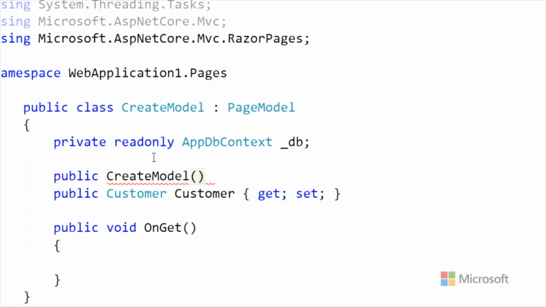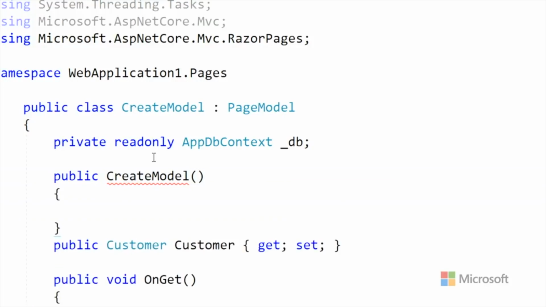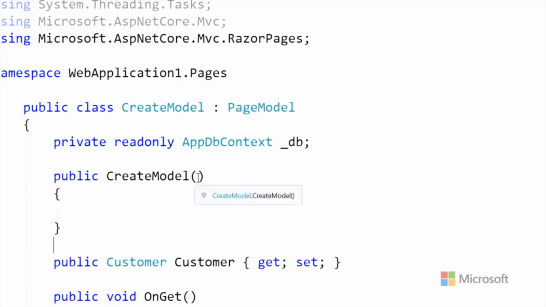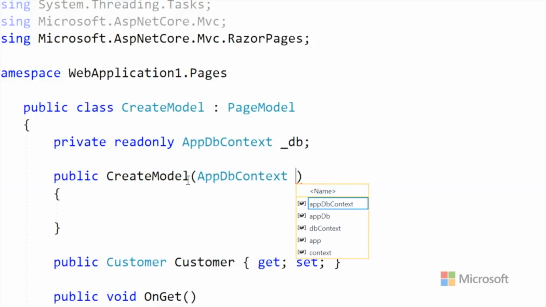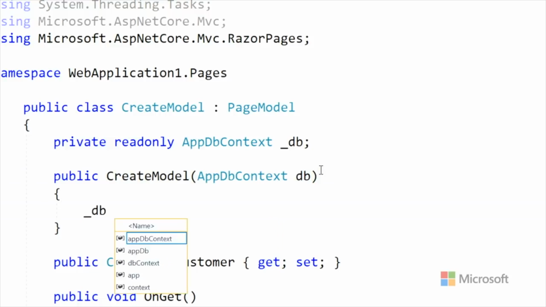So then we'll make our create model constructor. And remember how dependency injection works. We don't make an AppDbContext, we ask for one. We ask for it by putting it in our constructor. And we can have as many of these as we want. We can have foo and bar and et cetera. This is the one we want for now. And then I'm just going to say, hey, this one equals that one. I'm going to squirrel it away and hang on to it. So now I've got one.